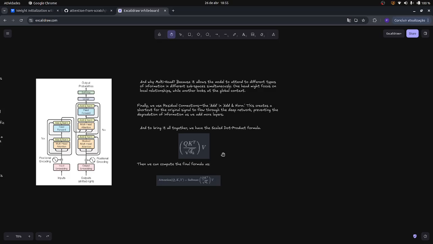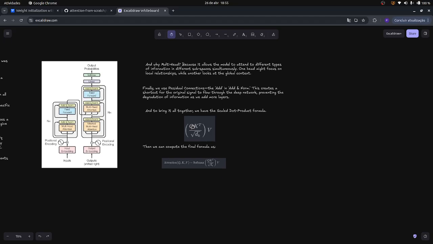Why do we do that? Because if the values are too large, the softmax function enters a region where its gradient is almost zero, effectively killing the learning process. By scaling down, we keep the gradients healthy.